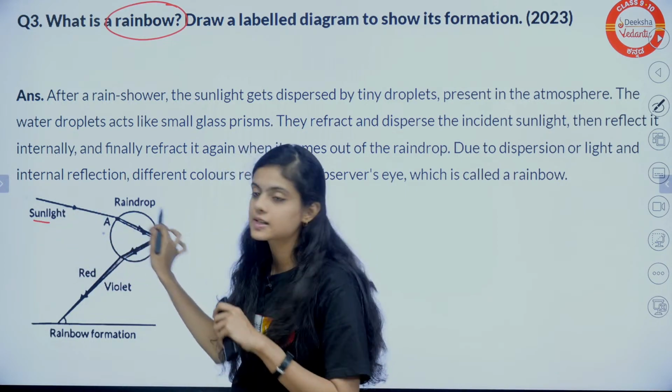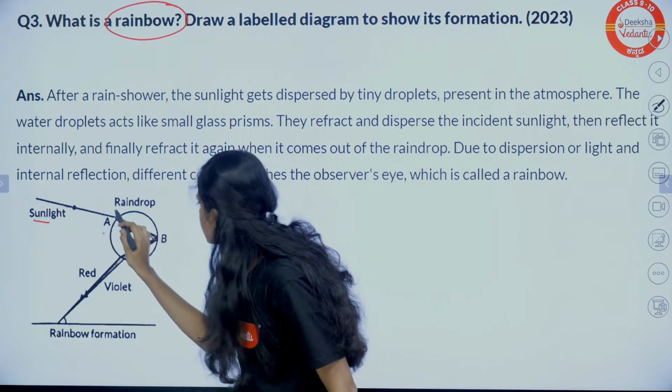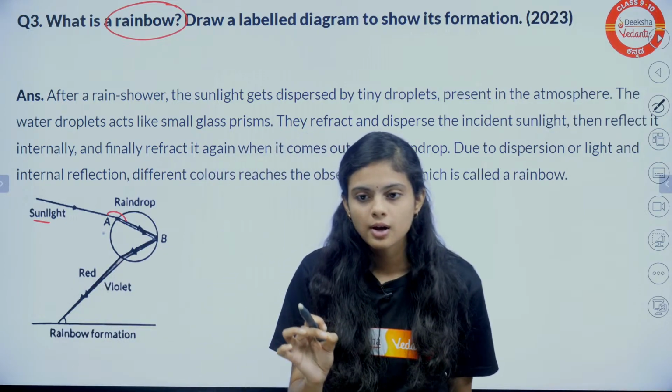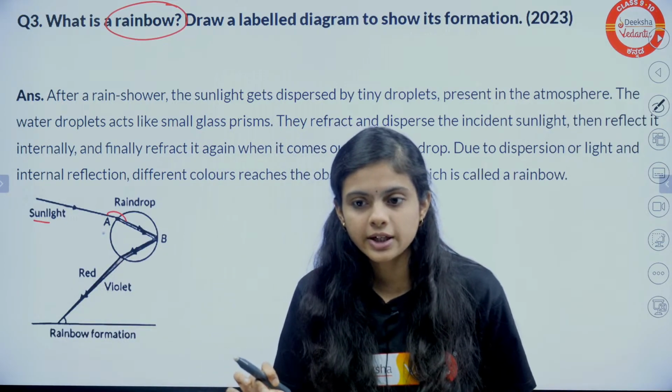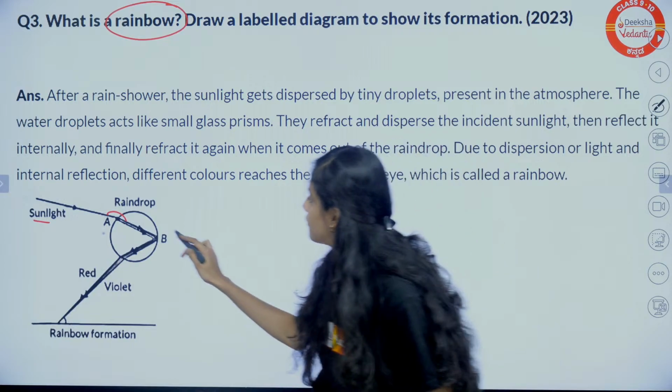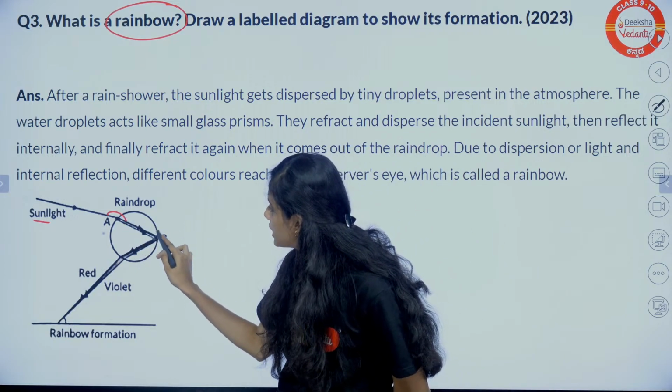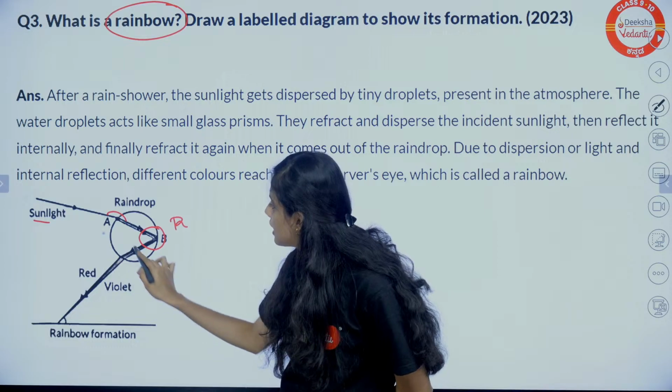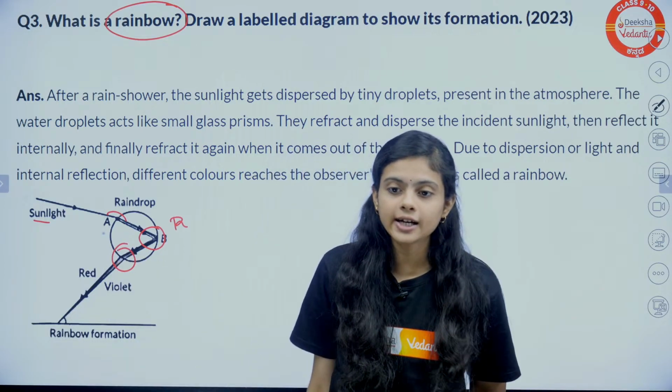When sunlight enters this raindrop, what happens? Here there is refraction, because light goes from one medium to another medium, right? And after this refraction, what happens here? It is reflection and again dispersion.